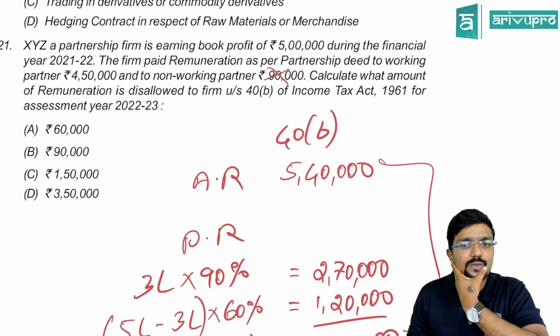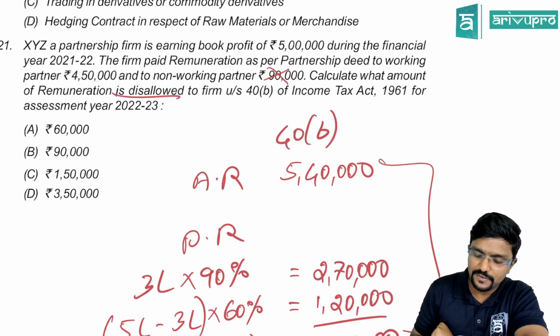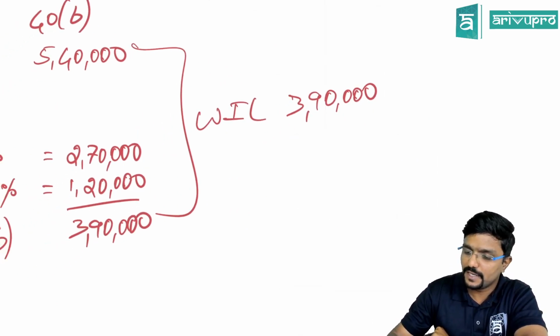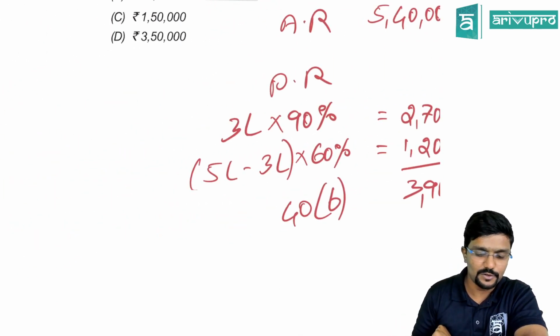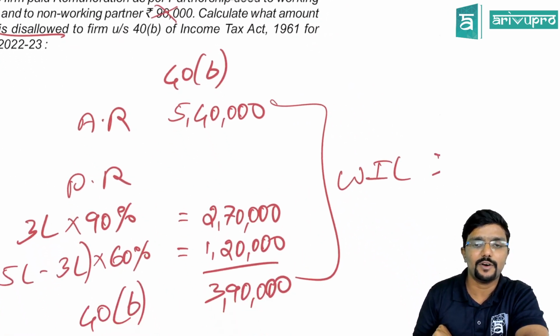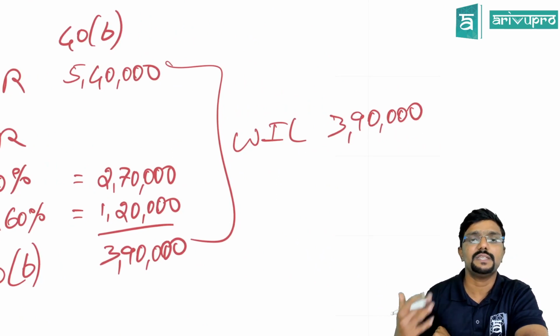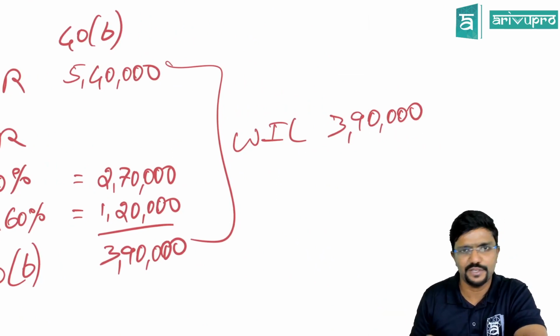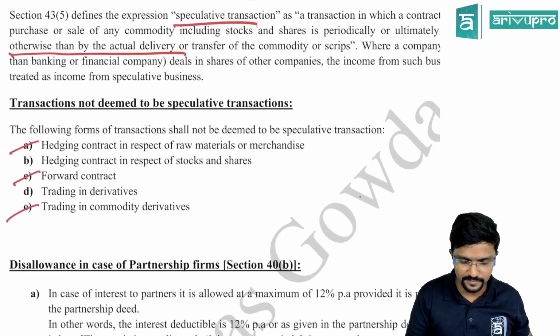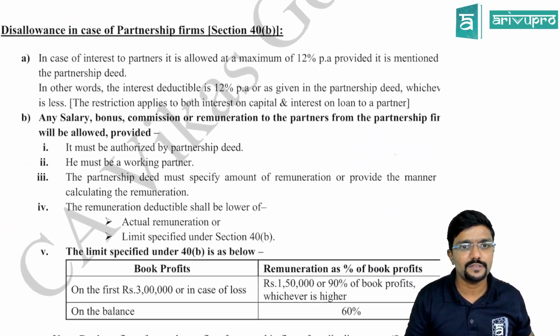What have they asked? Calculate what amount of remuneration is disallowed. So disallowed is the difference: 5,40,000 minus 3,90,000, which is 1,50,000, is disallowed. The actual remuneration paid was 5,40,000, but only 3,90,000 is allowed, so the remaining is disallowed. This is as per section 40B, which is applicable for a partnership firm.